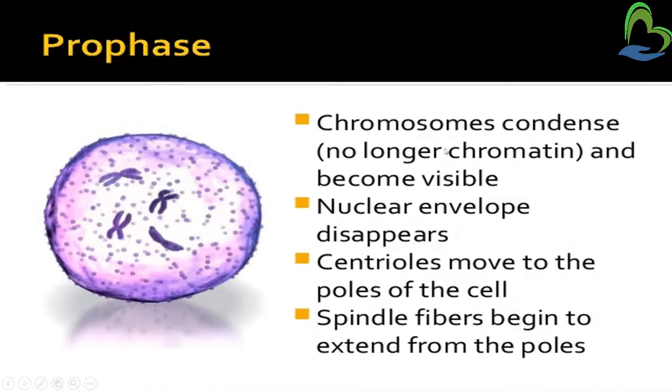Chromosome is no longer chromatin, and it becomes visible. The nuclear envelope disappears. In prophase, we cannot see the nuclear envelope because it has disappeared. Centrioles move to the poles of the cell, and spindle fibers begin to extend from the poles.